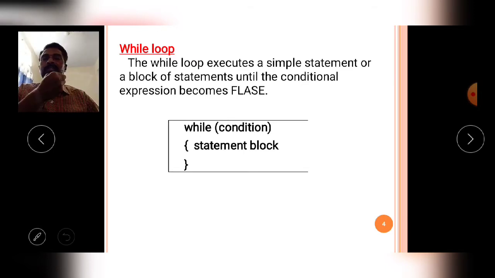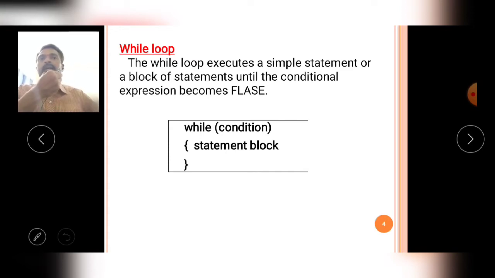The while loop is a looping control statement which executes a simple statement, meaning a single statement, or a block of statements, meaning a group of statements, repeatedly until the condition expression becomes false, meaning until the while condition becomes false.